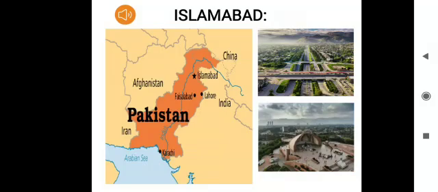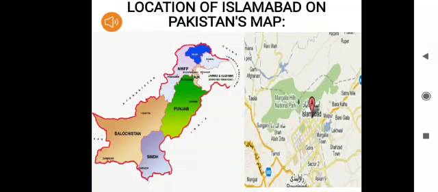A planned city is a city which was first planned, organized or arranged, which means everything about that city, its streets, its parks, its business and its areas were planned or drawn up before its establishment. Islamabad is in the province of Punjab.